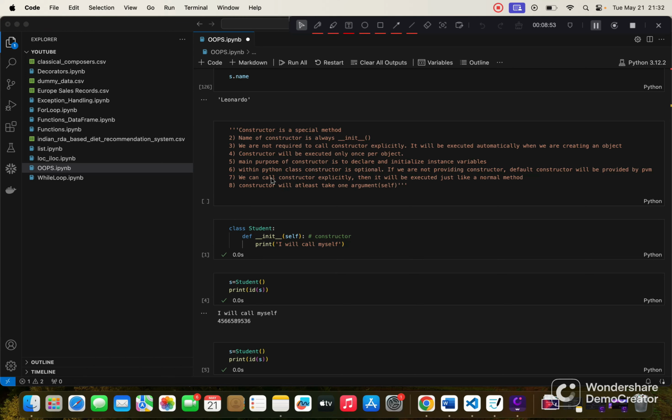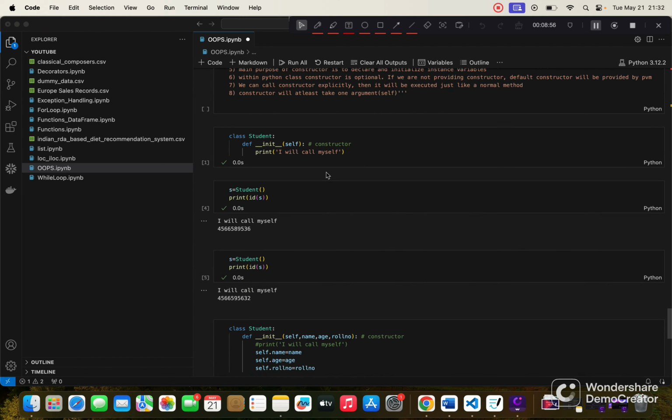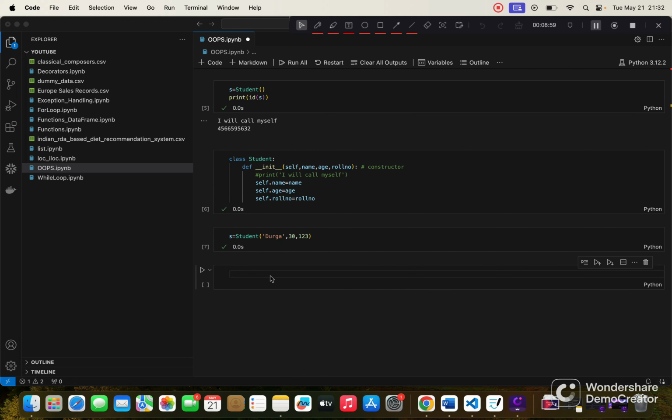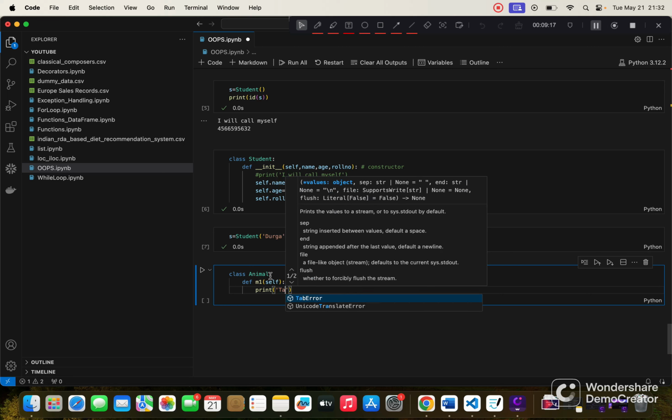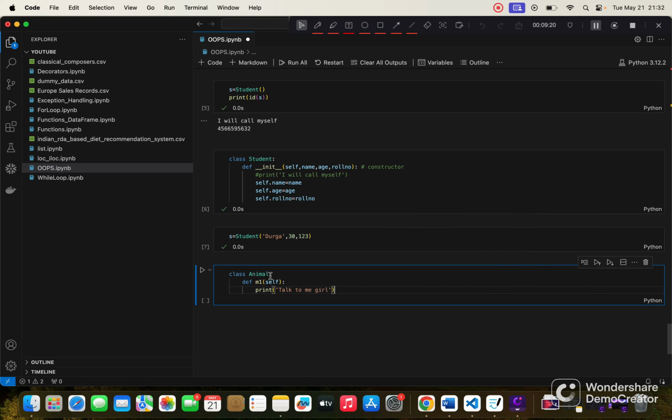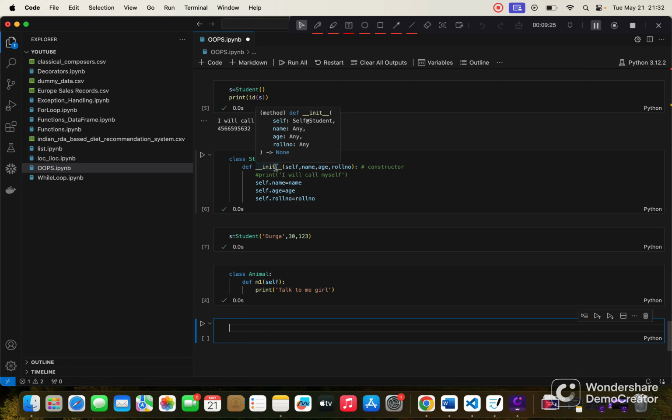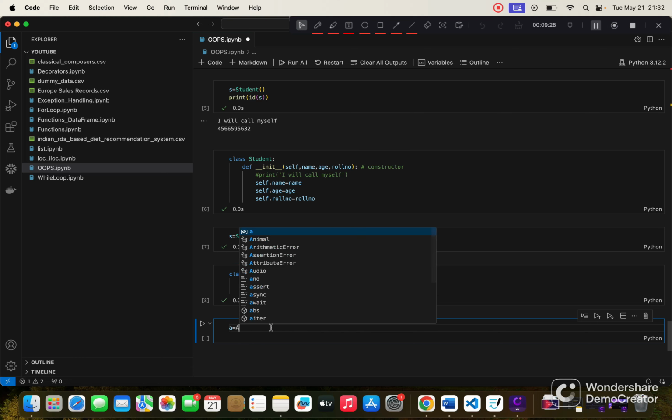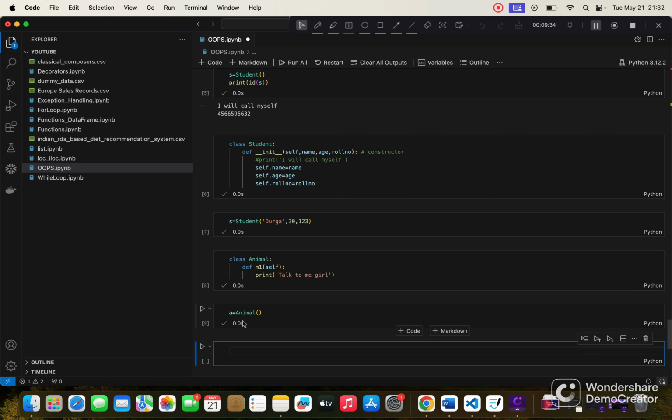Okay, and the next point is within a Python class, constructor is optional. So here if I create a class Animal, and I will define m1 with talk, itself, and I will print talk to me girl. As you can see I didn't define any constructor, because constructors start with underscore underscore init. If I create an object of it, do you think it will throw an error or not? It will not, it will just create an object.